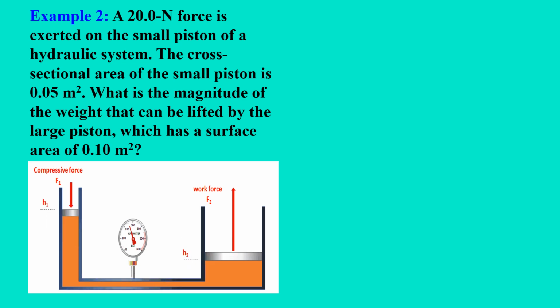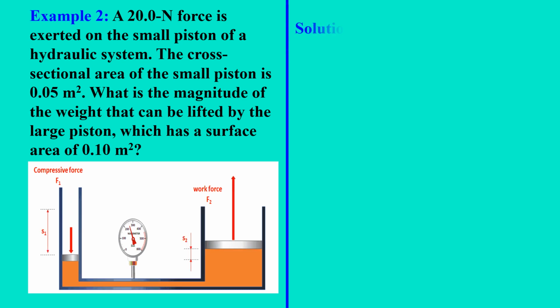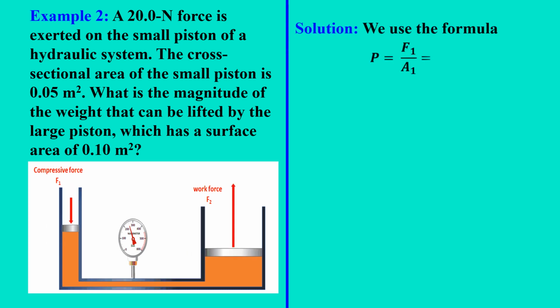A 20 newton force is exerted on the small piston of a hydraulic system. The cross-sectional area of the small piston is 0.05 meters squared. What is the magnitude of the weight that can be lifted by the large piston, which has a surface area of 0.10 meter squared? Again, we use the formula P equals F sub 1 over A1 equals F sub 2 over A2.